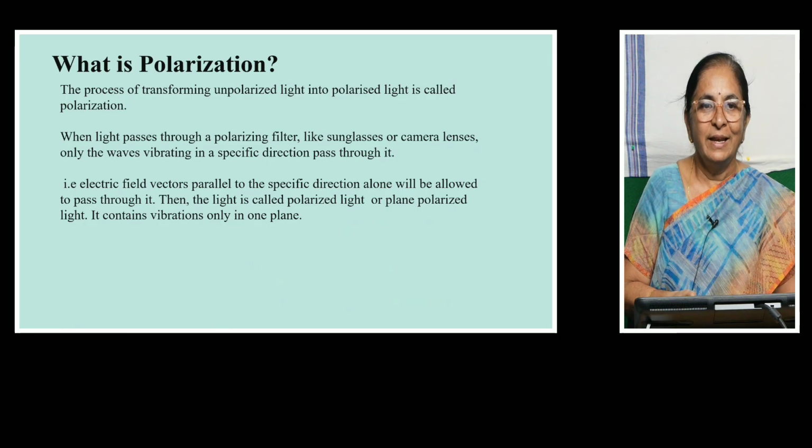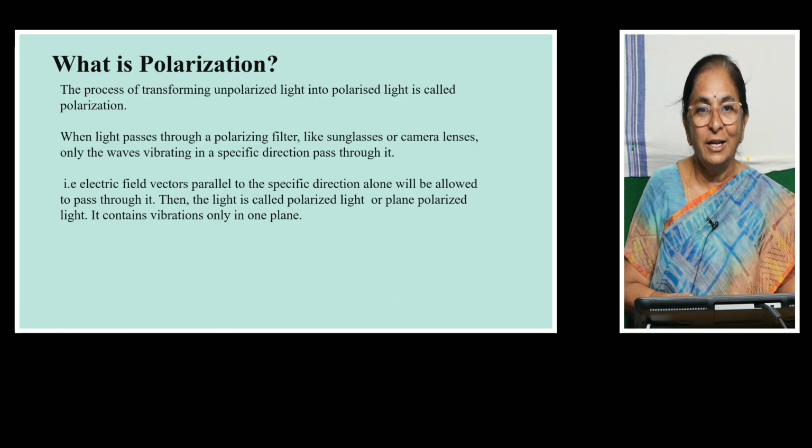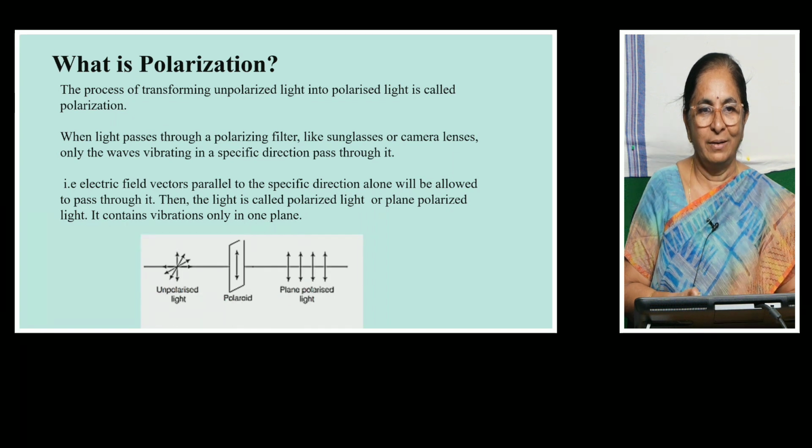That is, electric field vectors parallel to the specific direction alone will be allowed to pass through it. Then the light is called polarized light or plain polarized light. It contains vibration only in one plane.